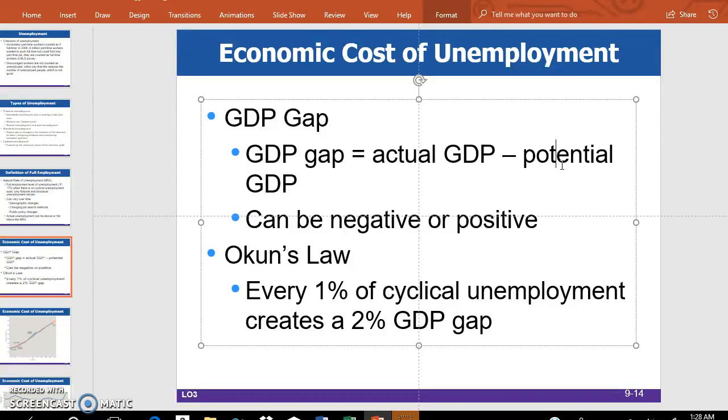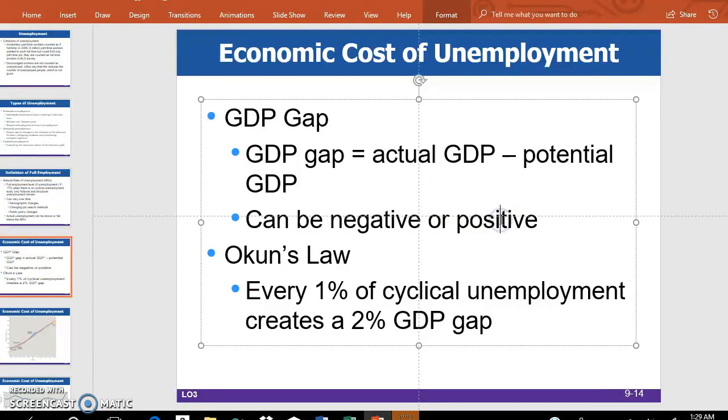So this can be positive or negative, right? Let us say that the economy is in a recession, and because of that recession there is cyclical unemployment. When there is cyclical unemployment, we know that actual GDP will be smaller. Actual GDP, which is based on actual unemployment, will be smaller than potential GDP based on NRU, right? Because of positive cyclical unemployment. So then there will be a negative GDP gap in a recession.